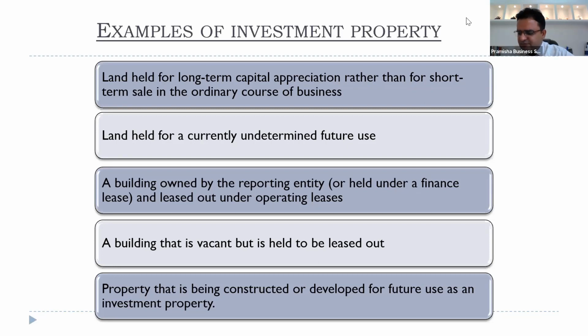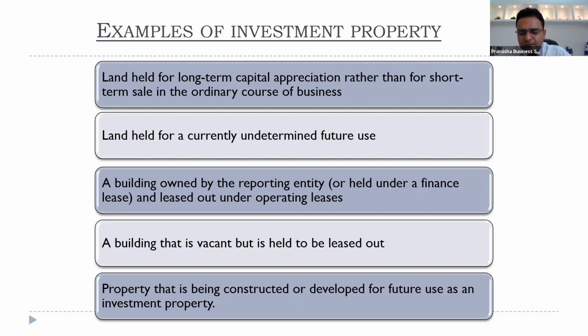Yeah, Amit, can you please go over that again, that the building is under construction and until it is prepared? Suppose you are constructing a property and your intention is to use it for capital appreciation and for renting it out to others in future. That is, you're constructing it as an investment property.